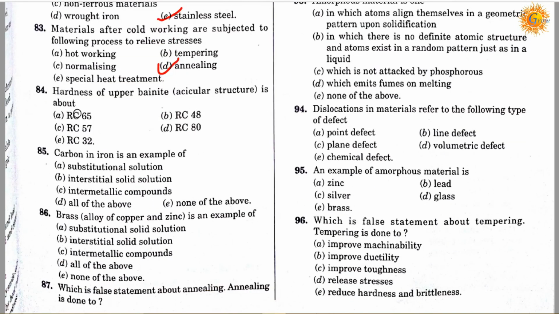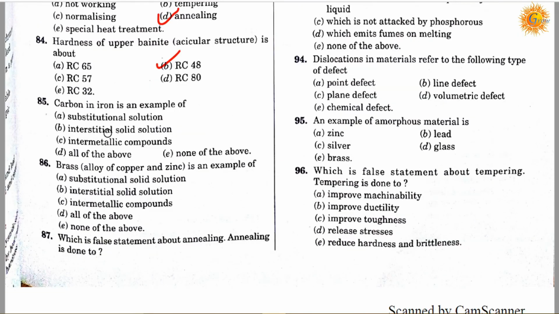Question number 84. Hardness of the upper bainite acicular structure is about: option A, RC65; option B, RC48; option C, RC57; option D, RC80; and option E, RC32. Correct answer is B, it's RC48. Question number 85. Carbon in iron is an example of: option A, substitutional solid solution; option B, interstitial solid solution; option C, intermetallic compounds; option D, all of the above; and option E, none of the above. Correct answer is B.